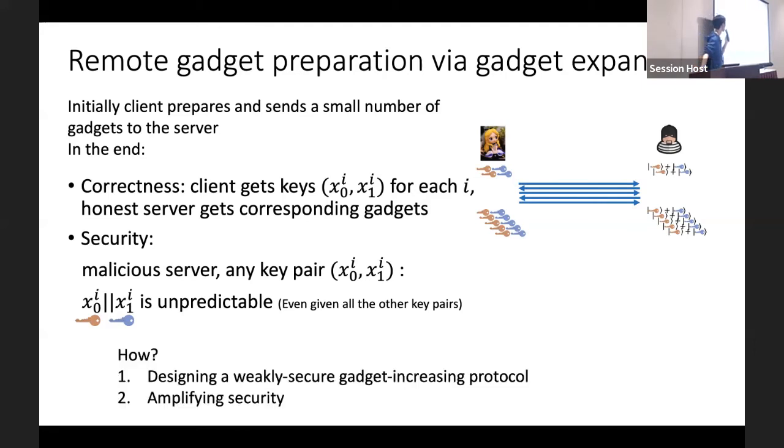And this is the most technical part of our work. We design the protocols using the following two steps. We first design a weakly secure protocol that can increase the number of gadgets. And then we amplify the security to get a fully secure protocol. Here, weakly secure means we allow the attacker to predict x0i concatenated with x1i with some noticeable probability. But the probability should not be too big, to keep the security amplification usable.